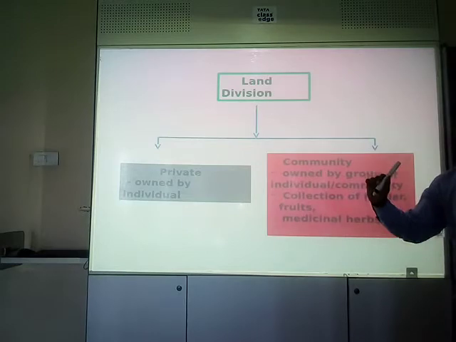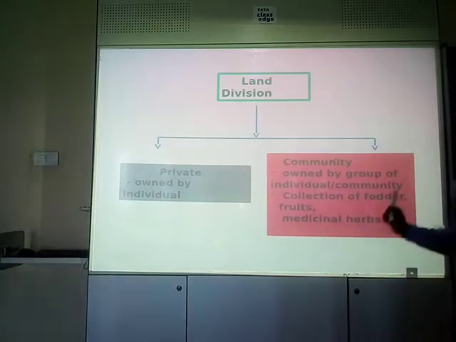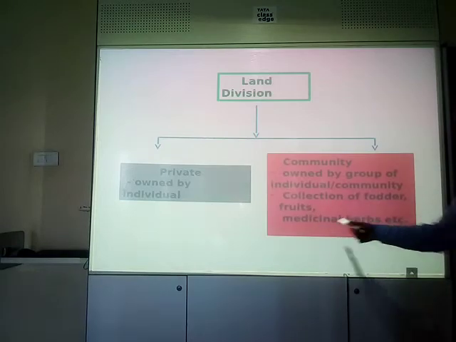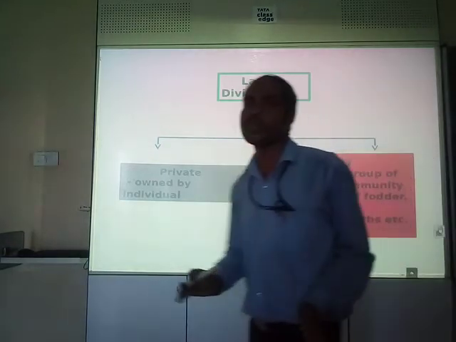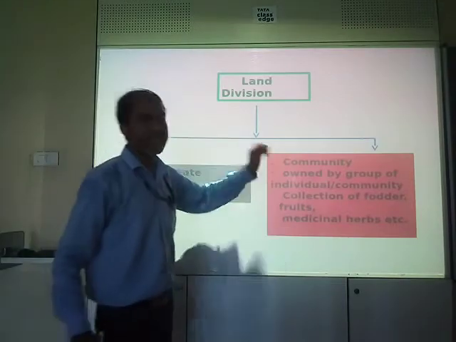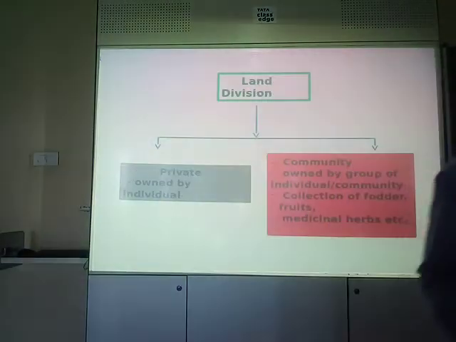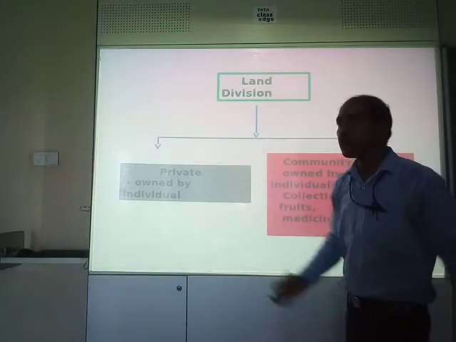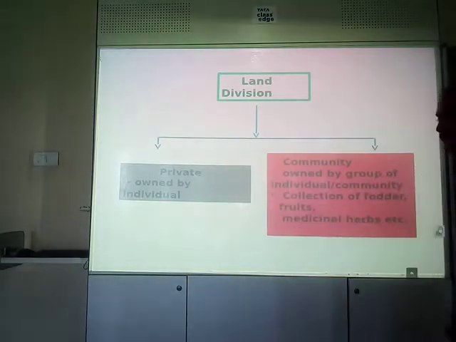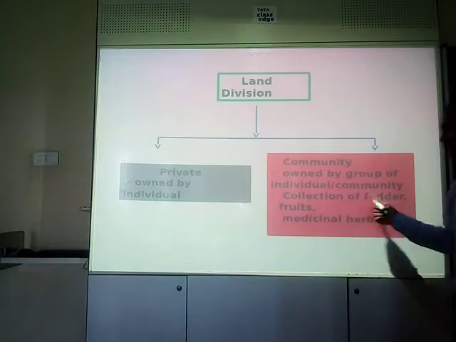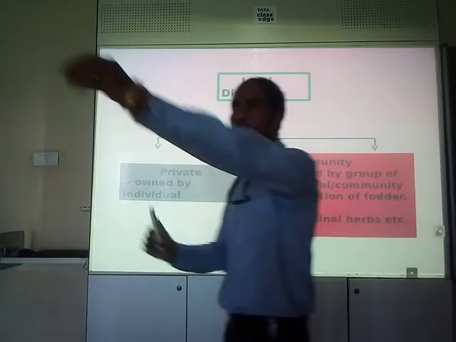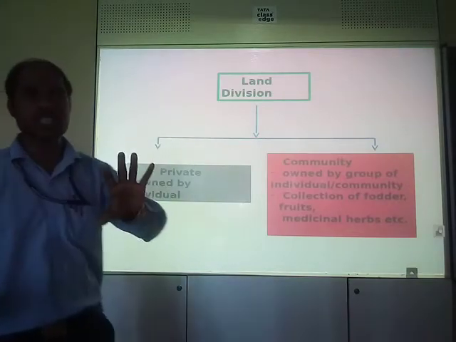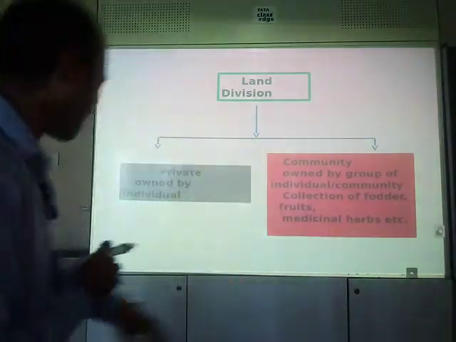In community land, generally collection of fodder, fruits, medicinal herbs, these kinds of activities are done, right? We know that community land does not belong to one person, it belongs to a group of persons or to a community. So it is used for the collection of fodder, fruits, medicinal herbs and for other purposes. Clear? This is the basis on which land division is done.